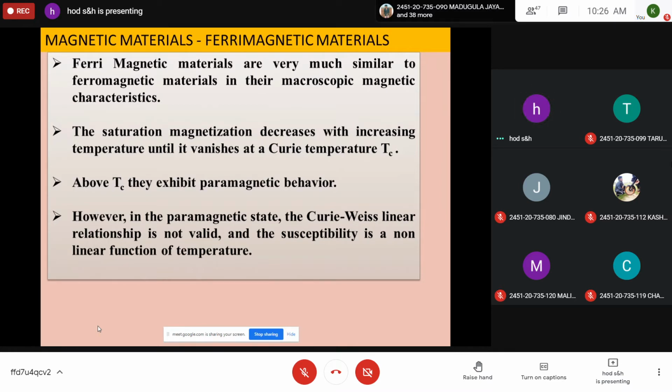So it is basically the very micro mechanism, how the spin of the electron is oriented in the presence of the external magnetic field at a particular temperature, that is important for defining the magnetic behavior. And these ferrimagnetic materials won't follow this Curie-Weiss law because they are explained on the basis of quantum theory, and the susceptibility is a non-linear function of temperature. You only need to understand this, because it is a complicated one. Still, work is going on.